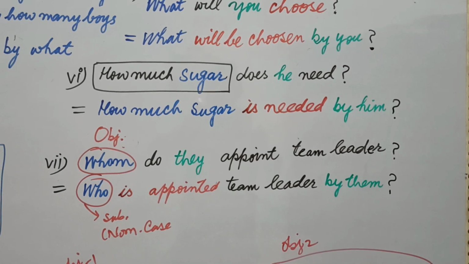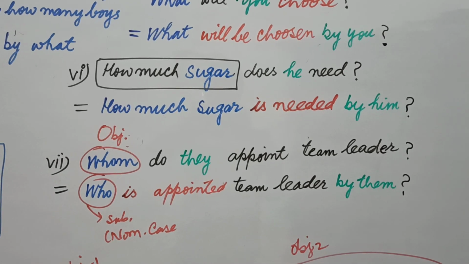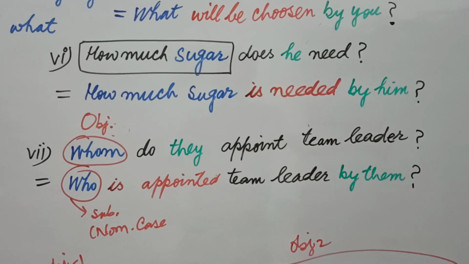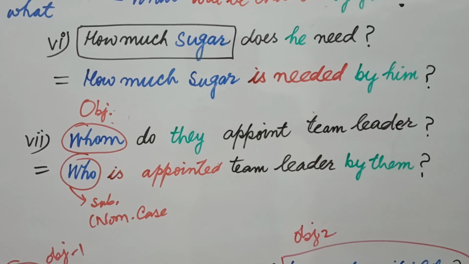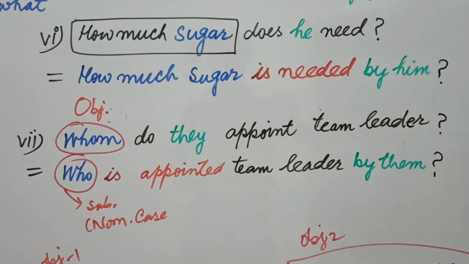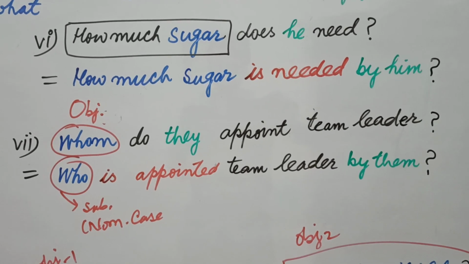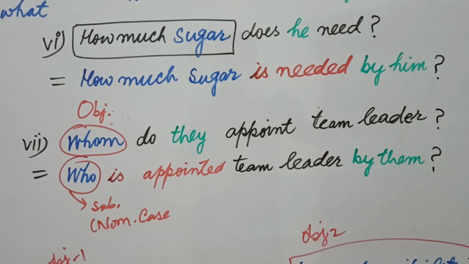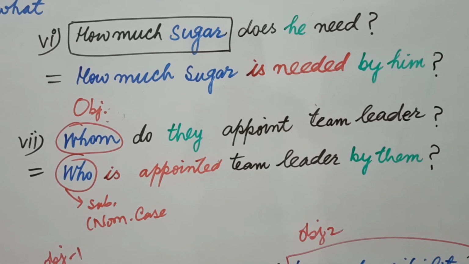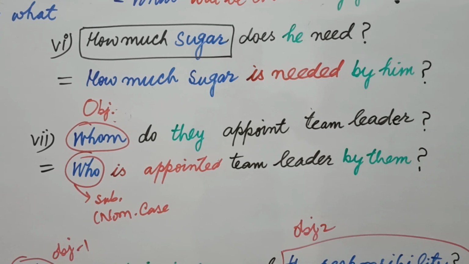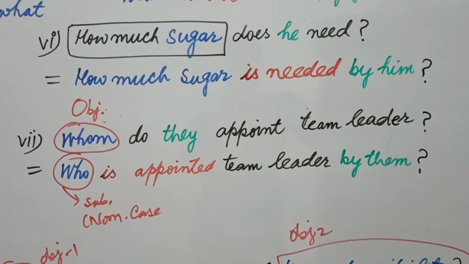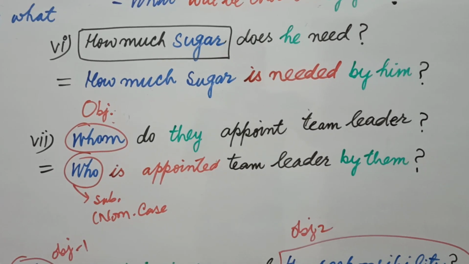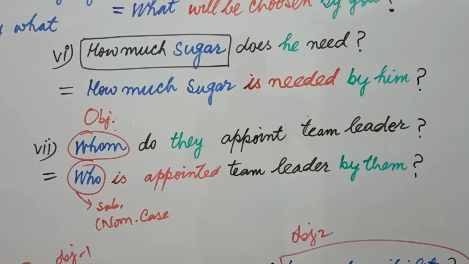Now in example number 7, whom do they appoint team leader? In this example, the main important thing is students are confused in selecting team leader as an object. No, it's wrong. Team leader isn't an object. Object is whom, subject is they, and the team leader is a complement. What is complement? Complement is a word or phrase that completes the sense of a subject, object, or a sentence. Okay, appoint what? Team leader.